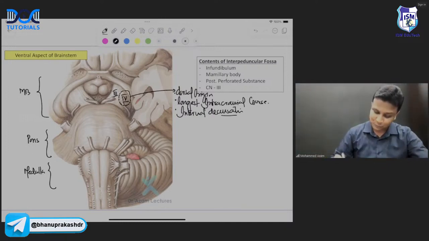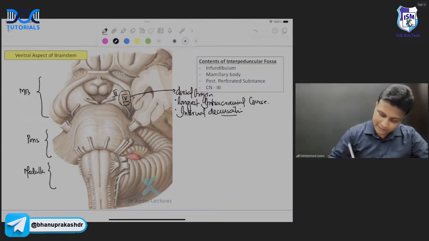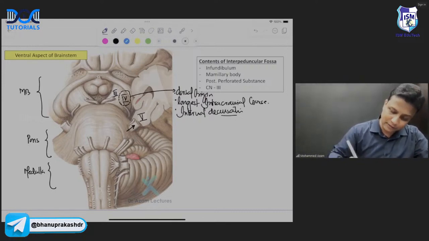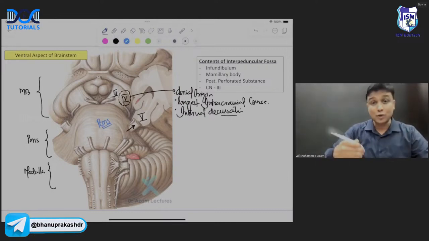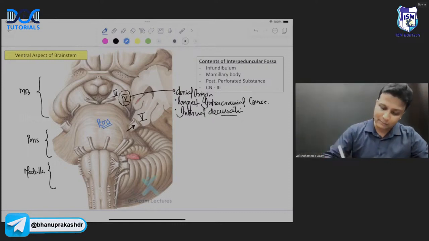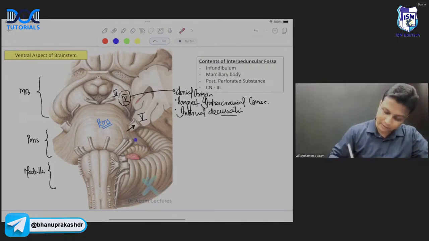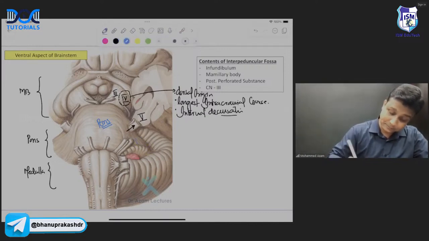Now this one will be the pons, and from the pons, you can clearly see this nerve coming out here. This will be the fifth nerve, that is your trigeminal nerve. Trigeminal nerve is coming out from the pons. And to be very specific here, this one is actually the pons, and this pons is going to join with the cerebellum behind with the help of this peduncle that you are able to see here. And that peduncle is known as the middle cerebellar peduncle.